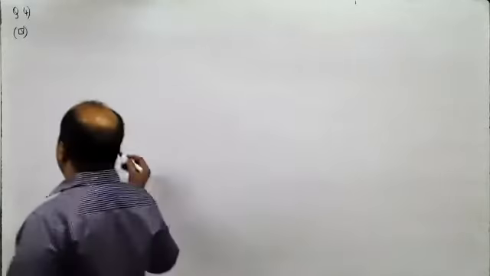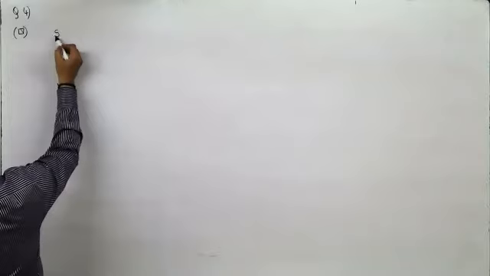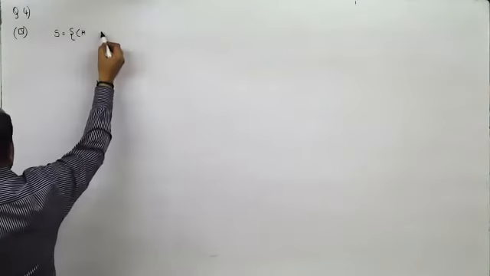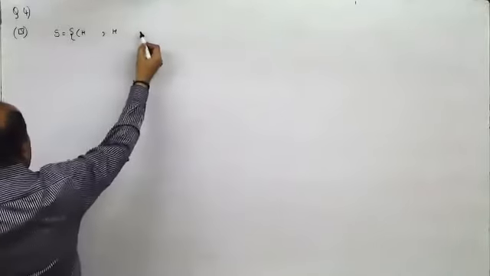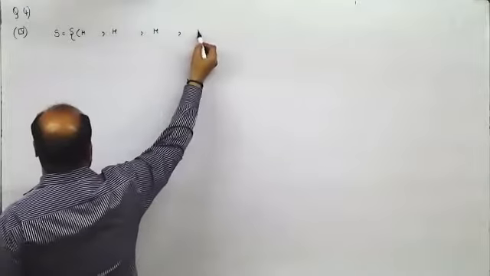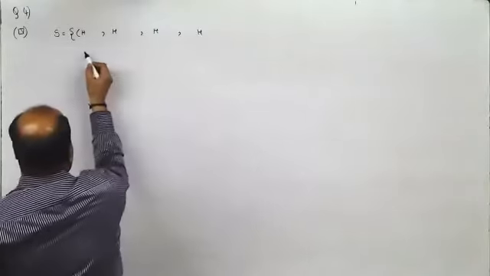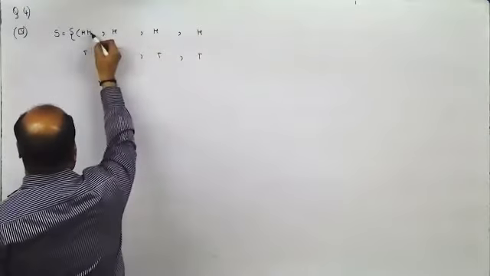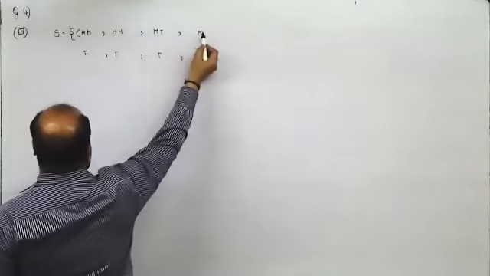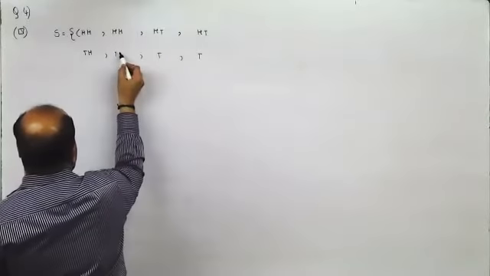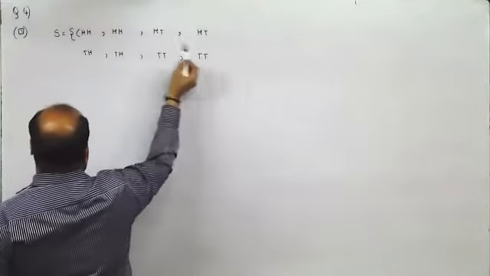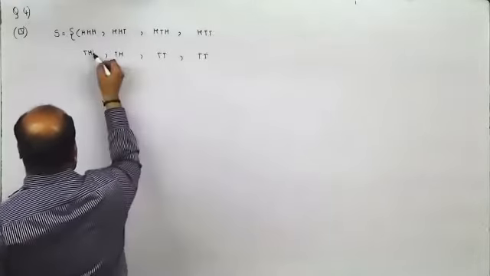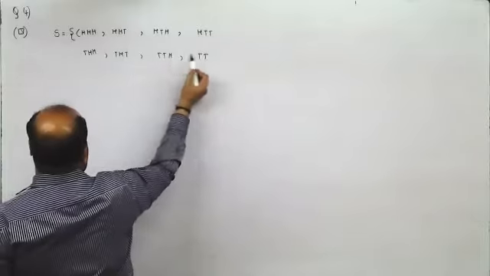Now, if I'm tossing a coin thrice, I can get, first of all, head, head, head. Thrice, so 2 cube is 8, so this would be tail, tail, tail. Now this is head, head, tail, tail, and this is head, head, tail, tail. Again, this is head, this is tail, head, tail, head, tail, head, tail.